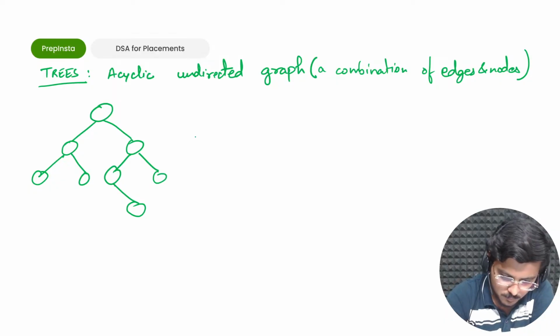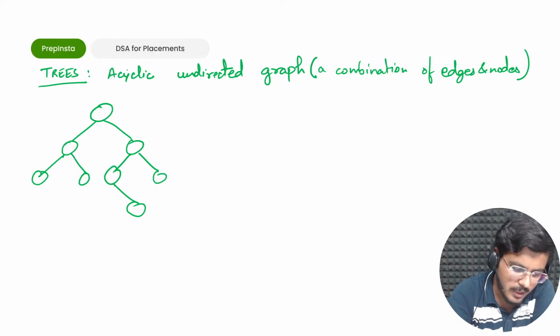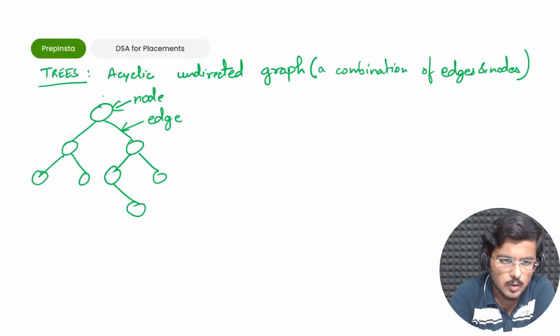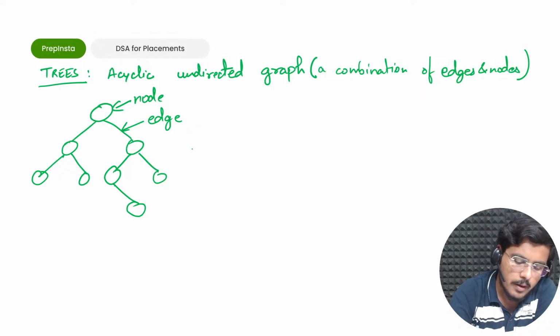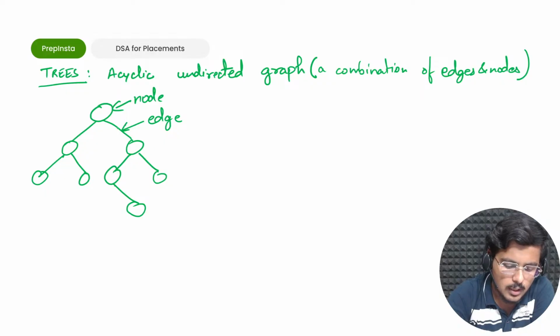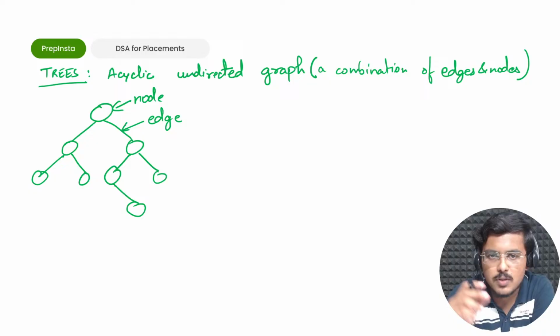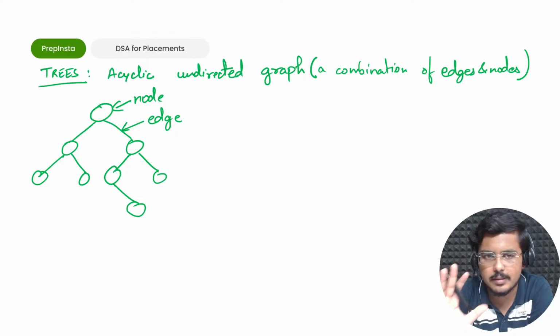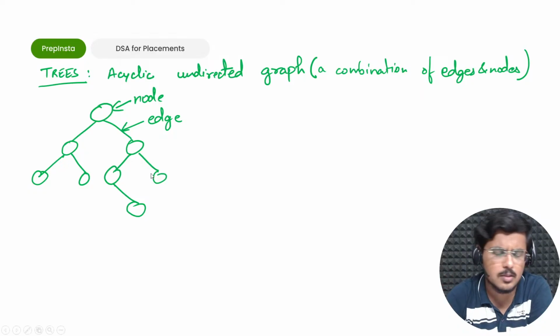Now, to say the very basic, this is a node. And this is an edge. These nodes are also called vertices. Now, all these nodes which are connected with edges have some depth or distance. We'll talk about it in detail as well, but this particular structure combined is called a tree. A lot of times it is used for various purposes, and today we'll explore some questions over it.